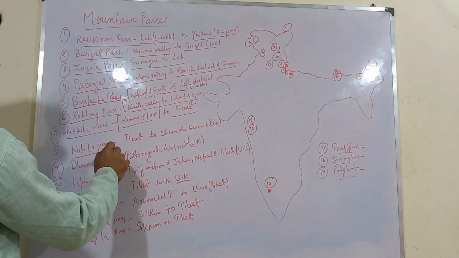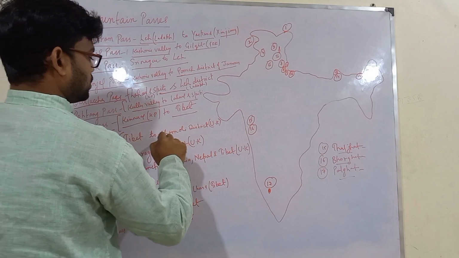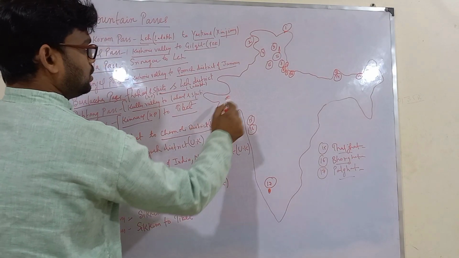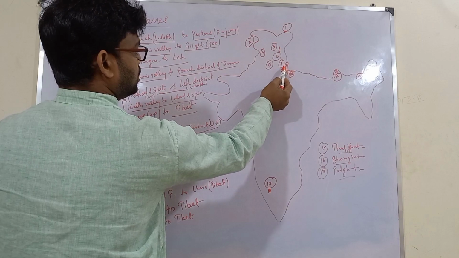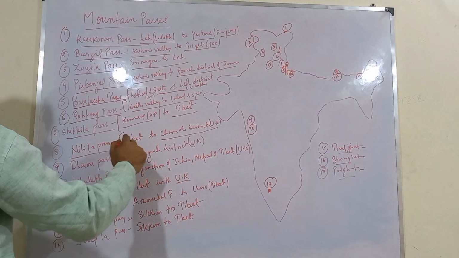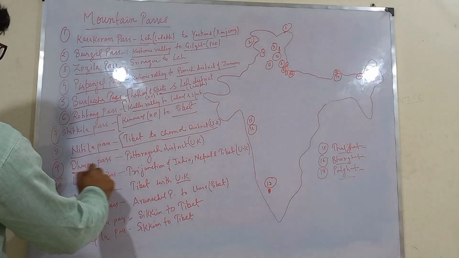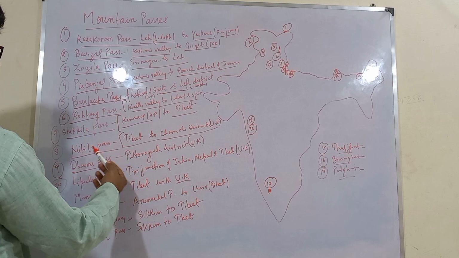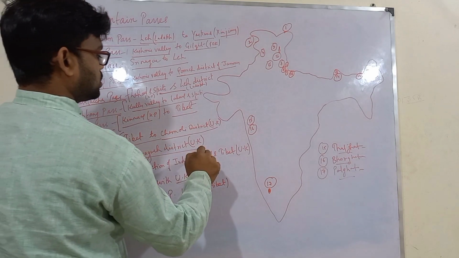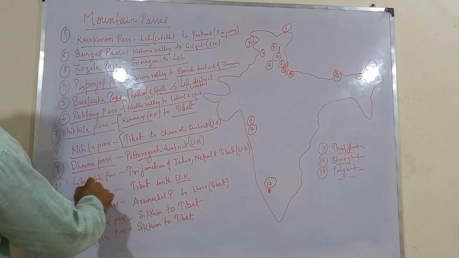Next one is Nitila Pass. Where it is, it connects to Chamoli district of Uttarakhand. We have marked it here. It connects Chamoli district of Uttarakhand to Tibet region of China. Next we have Dharma Pass. It is located just below this Niti Pass. It connects Pithoragarh district of Uttarakhand to China or Tibet.